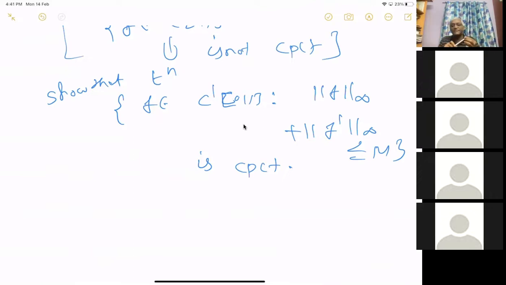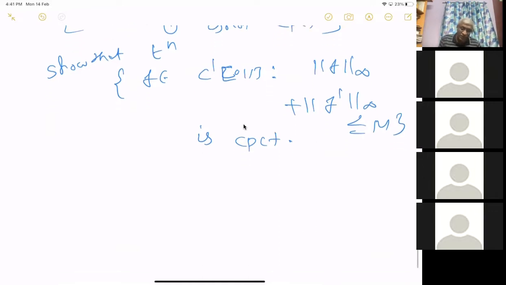If some f_n converges to f uniformly, and the derivatives also converge to something uniformly, then the limit is continuous and differentiable. You have to use the mean value theorem to prove this, I think. So you prove all that. To prove it is compact, you have to prove that it is closed. Boundedness is clear.